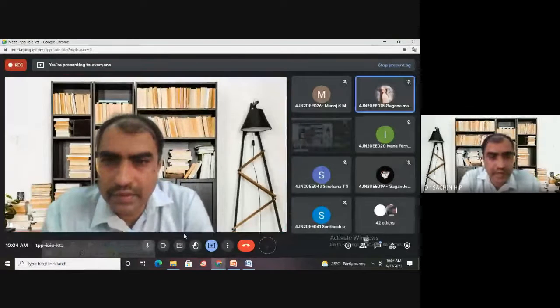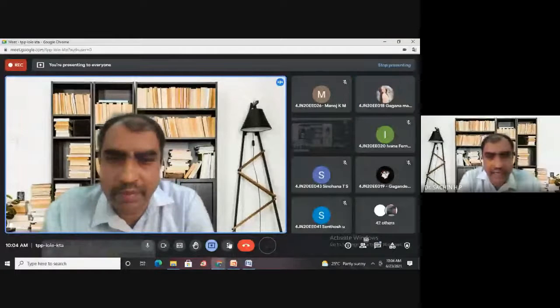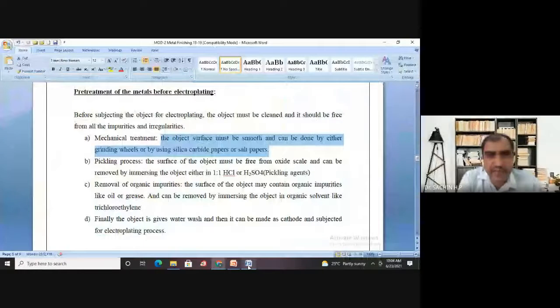What I did about mechanical treatment is just take the object and rub its surface with sandpaper, or salt paper, so that you can remove the roughness and the object surface becomes smooth. That is one technique. And anyway, you all know about the pickling process.